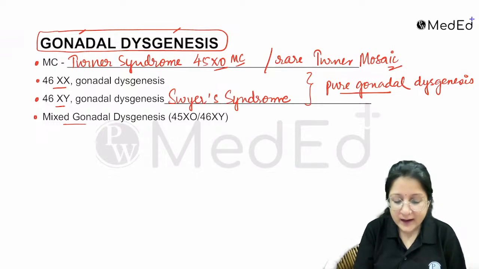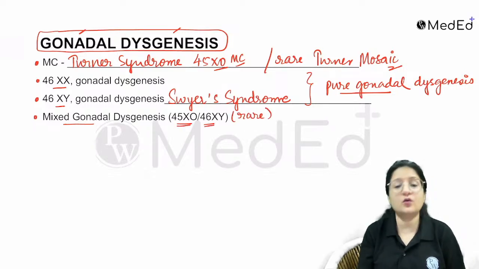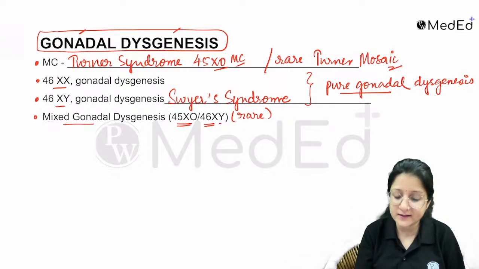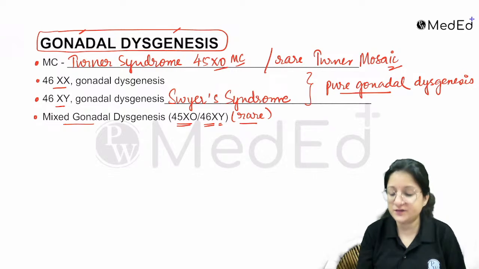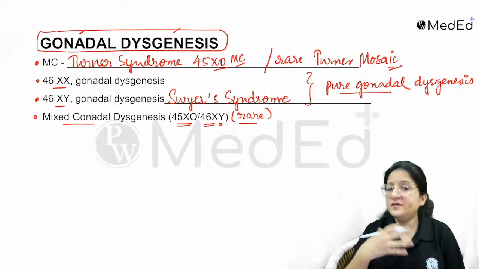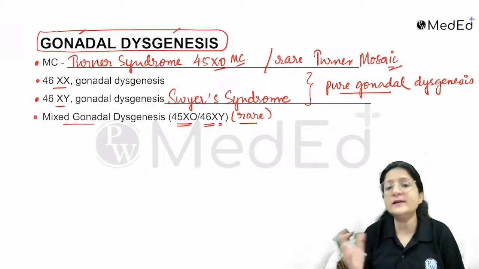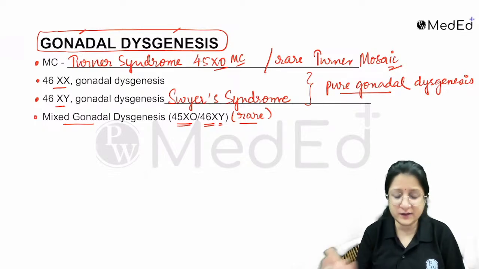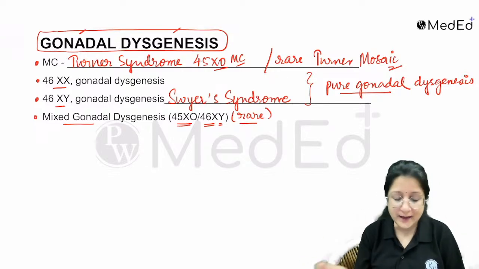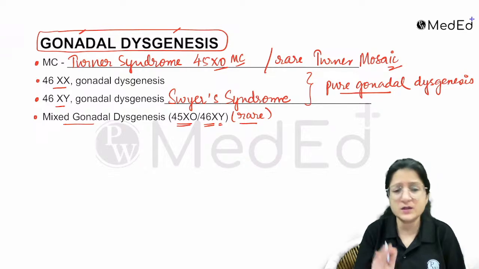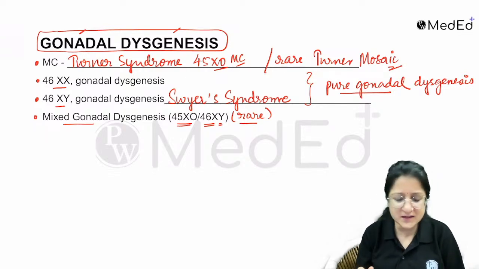And you have mixed gonadal dysgenesis. This is extremely rare, 45XO/46XY chromosome. This is mixed gonadal dysgenesis. It is very rare. The phenotype could be male, or it could also be ambiguous, depending upon any androgen produced in fetal life by these dysgenetic gonads. So that depends. We're not going to talk about this. It's rarely asked, knowing the name is enough.